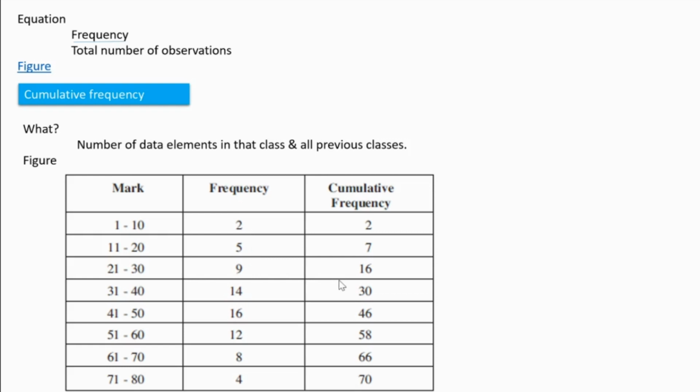So 5 plus 2, 7. Then the next class, the frequency we got is 9, but for cumulative we need to sum 9 plus 5 plus 2, then it will be 16. Like that, for the next class 14, we need to add 14 plus 9 plus 5 plus 2, which is 30. That is cumulative: the number of data elements in that class and all previous classes.